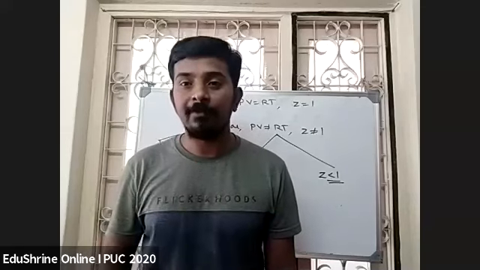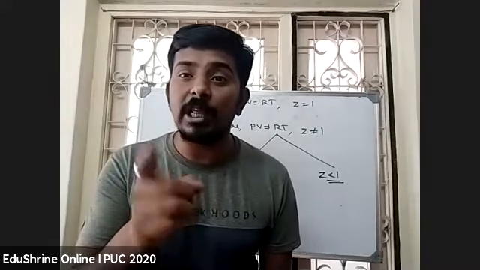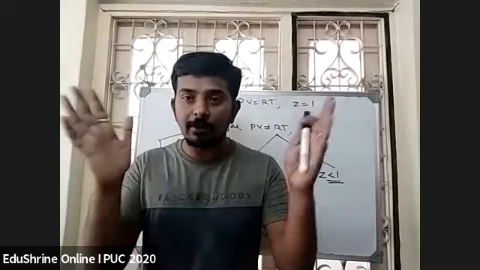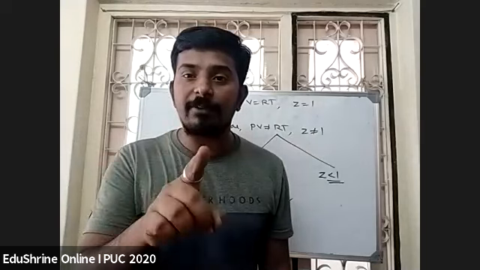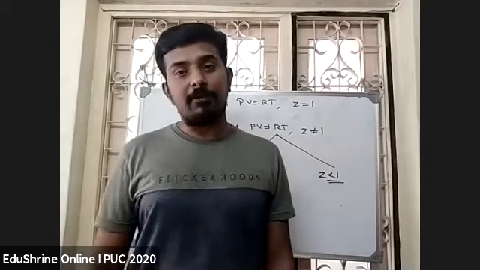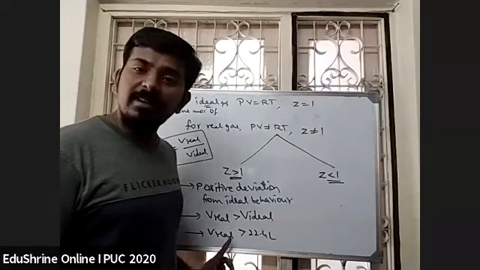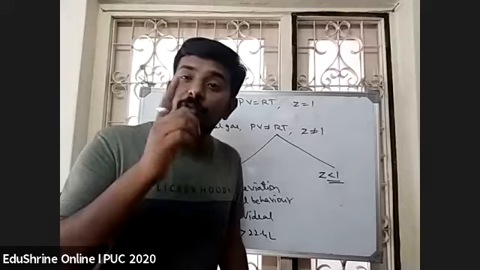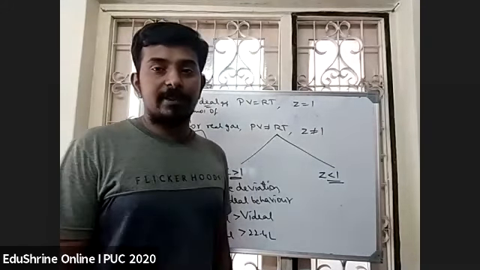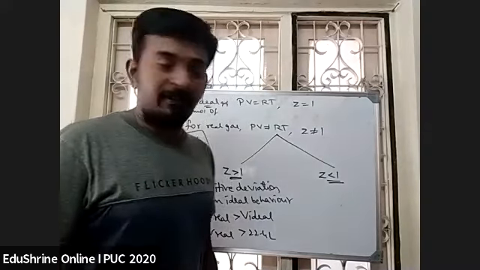Repulsions are dominating. If repulsions are dominating, is it easy to liquefy a gas or difficult to liquefy a gas? Very good. So it must be difficult to liquefy a gas, right? So when Z is greater than 1, repulsions will be dominating and it will be difficult to liquefy a gas.